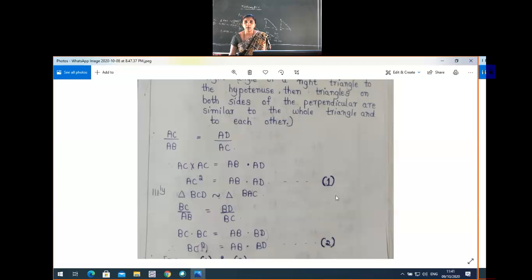Now, in the next step, triangle BCD. Similarly, triangle BCD is another pair. So one more small triangle is there, that is triangle BCD with the original triangle BAC. These are also similar now, according to 2.7 or AA criteria.